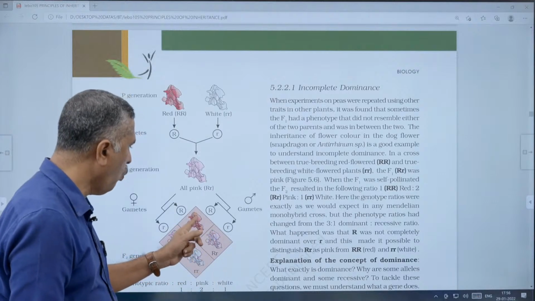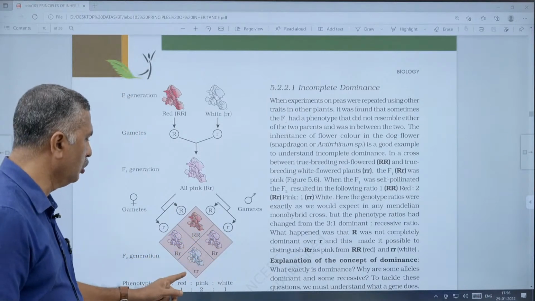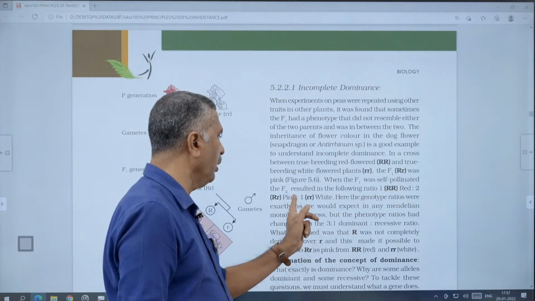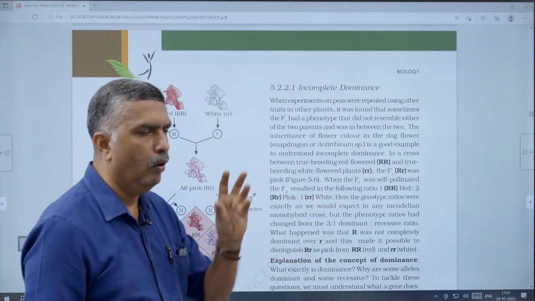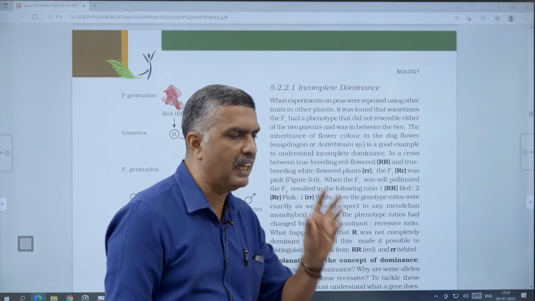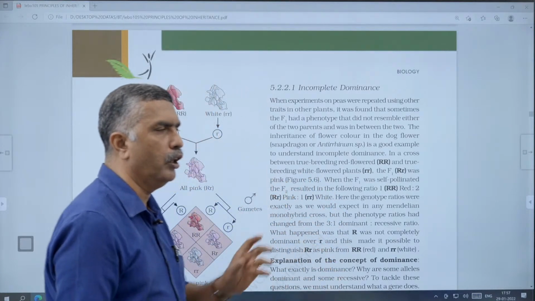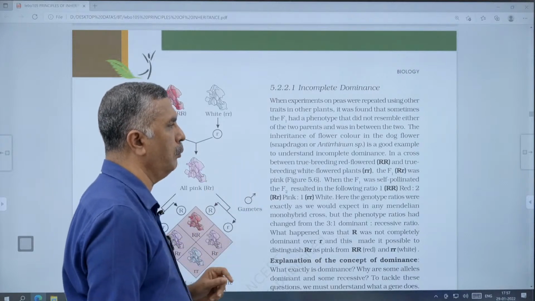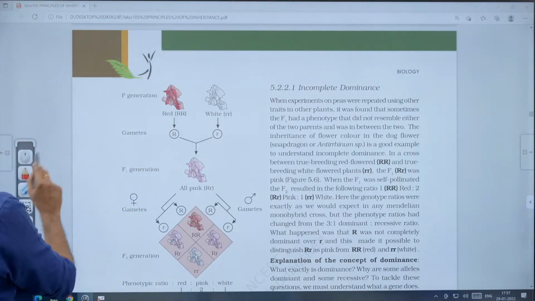That is the ratio: 1 red is to 2 pink is to 1 white. But in the monohybrid cross, both the genotypic and phenotypic ratio will be the same. Here, in the case of a normal monohybrid, the phenotypic ratio is 3:1, so they will expect that also.